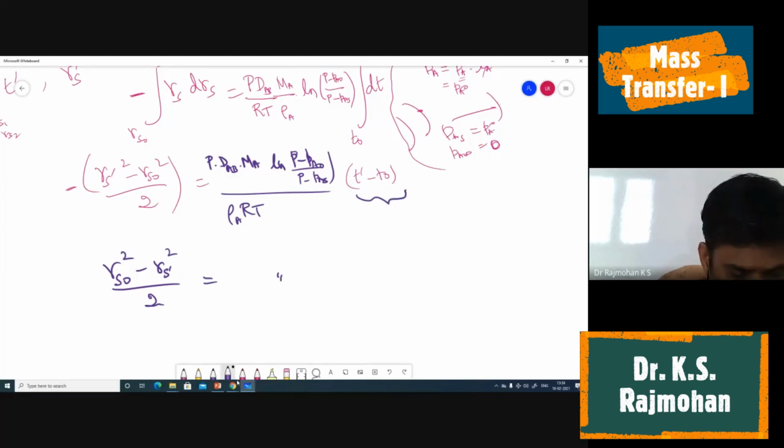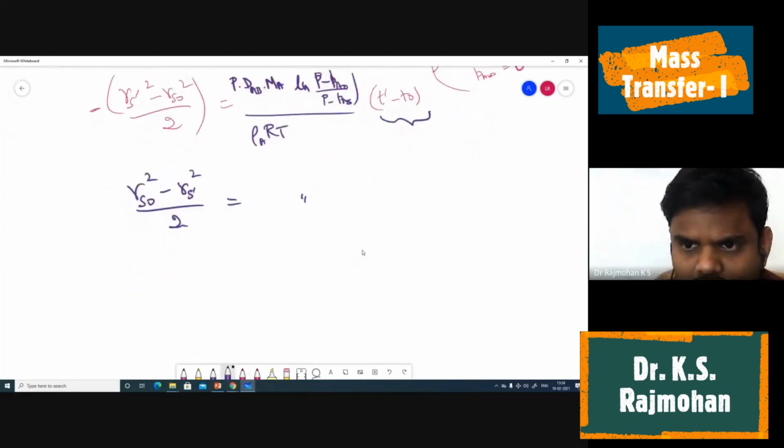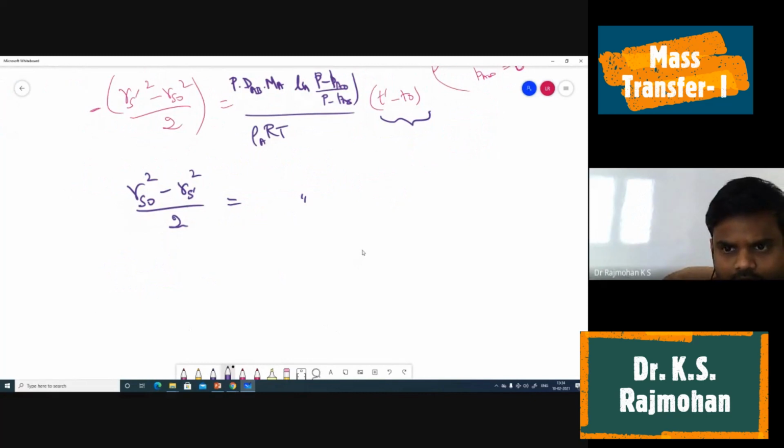Okay, so we want time for this only. We rearrange to write what is this term. So we can write t dash minus t naught equal to, so this right hand side term is going to be the same. This will go to the numerator and this all will go to the denominator because this t is on the other side.